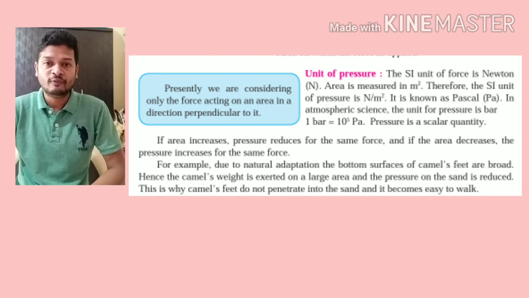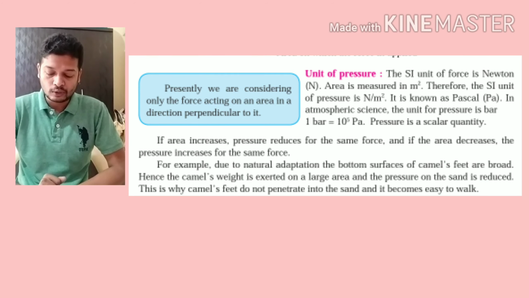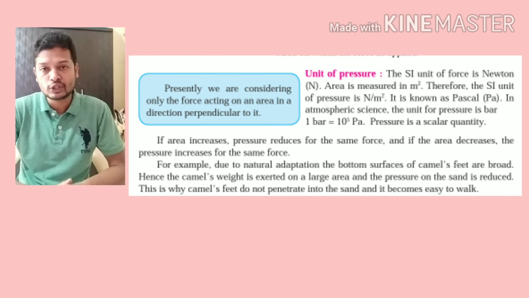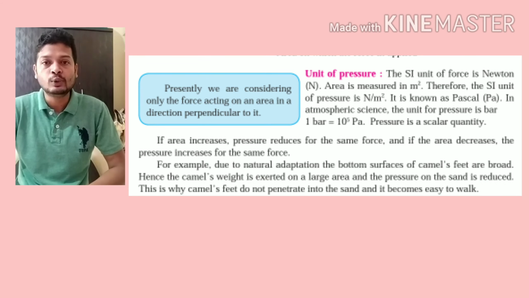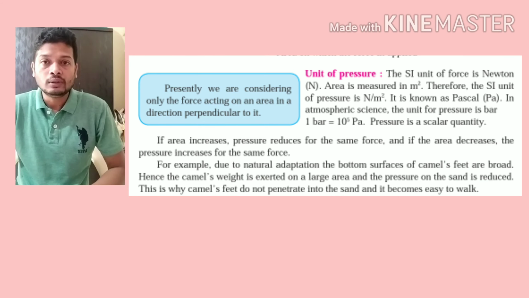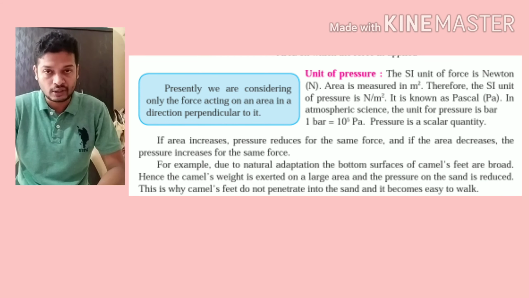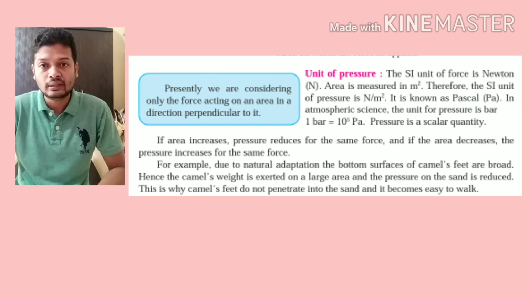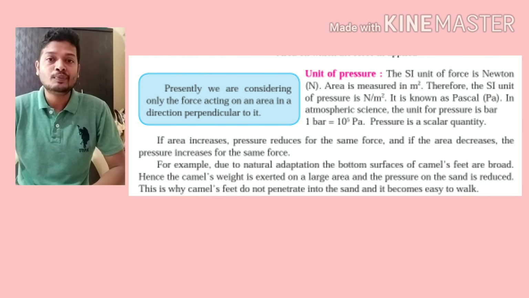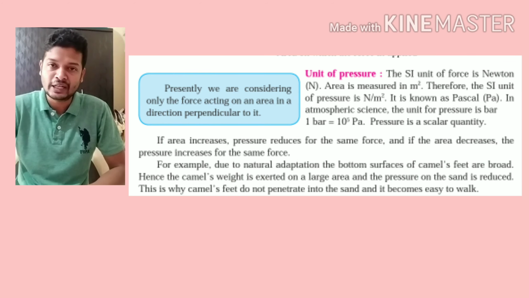Now, the unit of pressure. Now I told you the definition of pressure. Pressure is force applied per unit area. So pressure is equal to force upon the area on which the force is applied. P is equal to F upon A, force upon area. Now what is pressure measured in? Pressure is measured in Newton per meter square. Force is measured in Newton and area is measured in meter square or centimeter square.